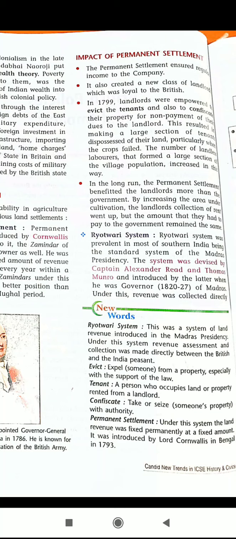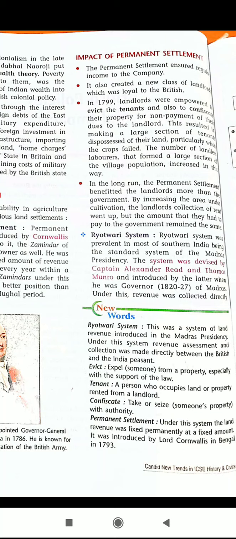In 1799, the landlords were empowered to evict. Power to evict means they could evict the tenants and also confiscate their property. Confiscate means to take or seize their property for the non-payment of their dues to the landlord. So there was a new provision in 1799 that the landlords could evict tenants or seize their property for non-payment of dues.